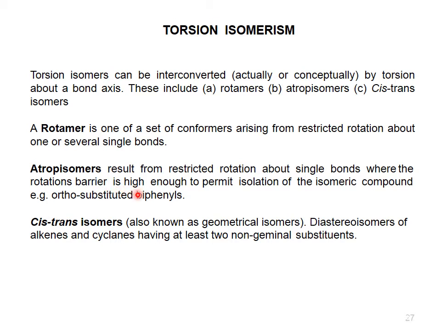Rotamers are conformations, because they arise from rotation around a single bond. Geometrical isomers are configurational isomers, because they are formed after bond breaking and formation around the atom. When groups are attached to the carbon atoms, the bond must be broken for the other isomer to be possible. Such isomers are called cis-trans isomers.